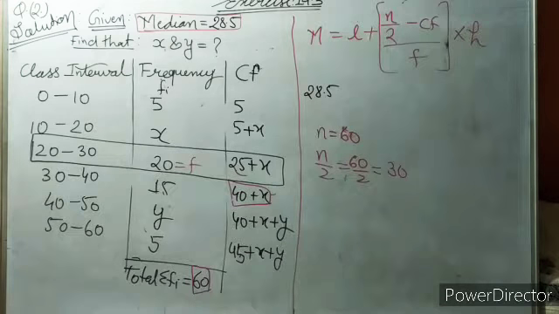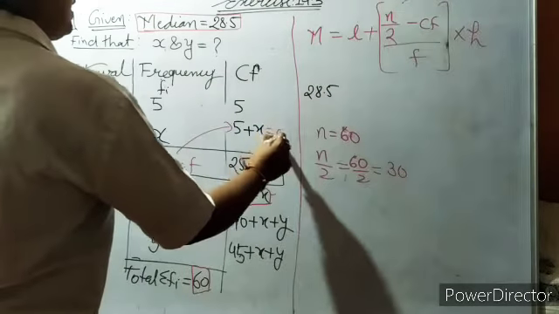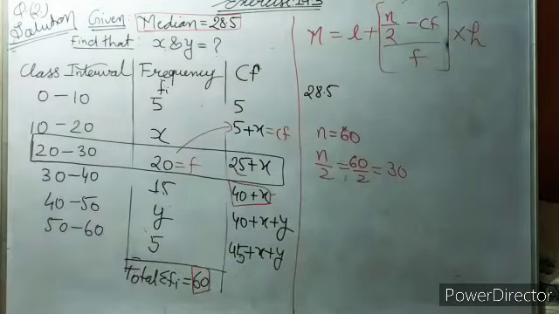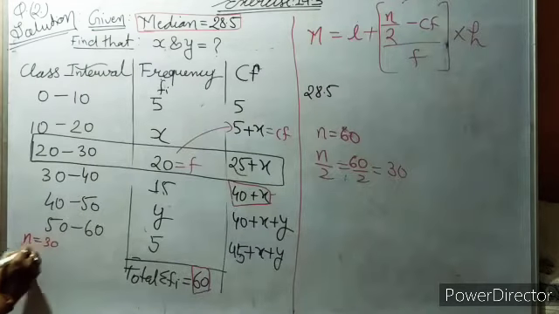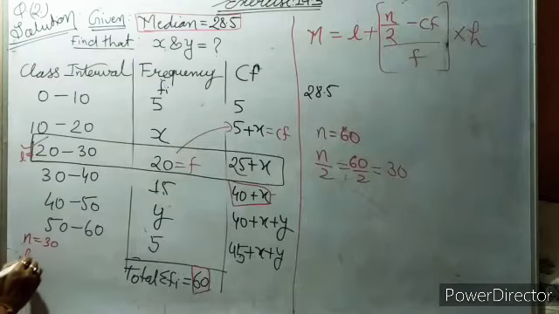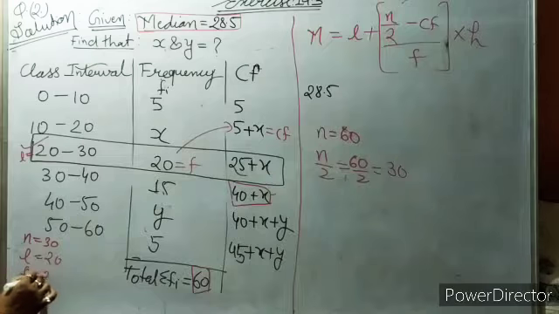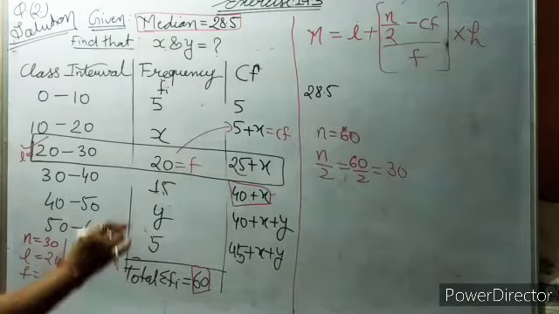Okay. Now you see our CF. CF, that means preceding value. So we take this as a CF, cumulative frequency. So now we get the value of n equal to 30. L, that means lower limit. It is called L. So L will be 20 and F also 20. CF is 5 plus X.